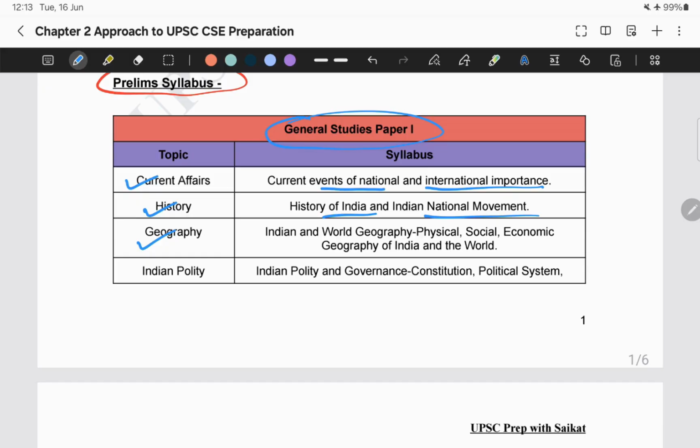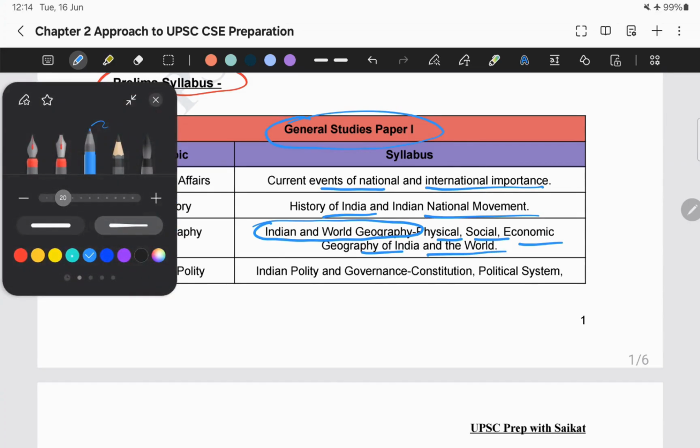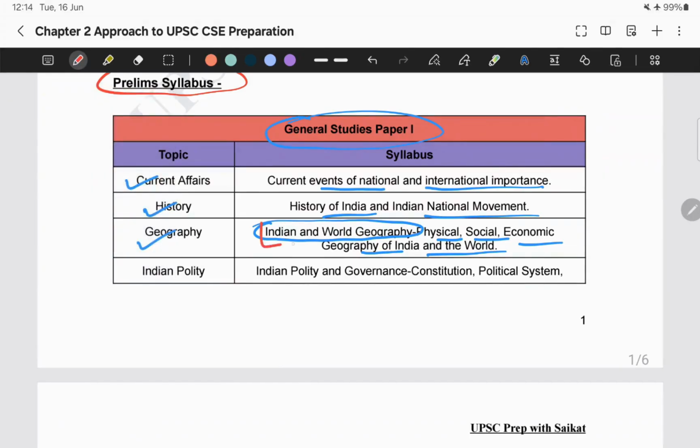Next comes geography. So in geography, what is the syllabus saying from the prelims perspective? It includes both Indian and world geography. But specifically, what have they mentioned? Physical geography, social geography, and economic geography of India and the world. So think of it as this part, Indian and world geography, is the main topic or main syllabus.